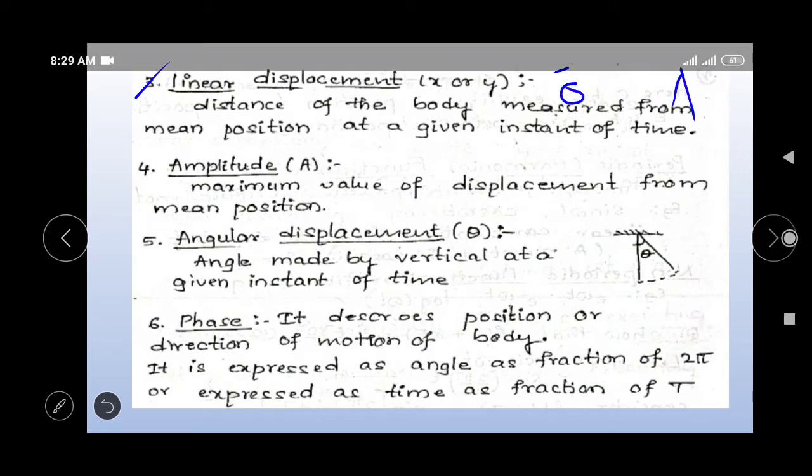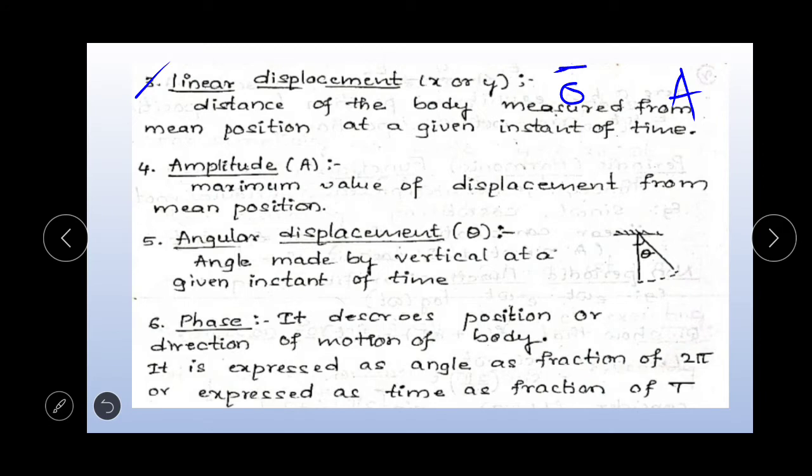Here the body is situated here. Then the distance of the body is measured from the origin O, or the mean position O. Okay, it's called linear displacement. When an object is moving along the x direction, the linear displacement is denoted as x, and while moving along the y direction, the linear displacement is taken as y.